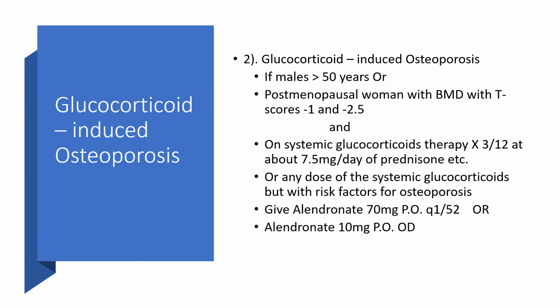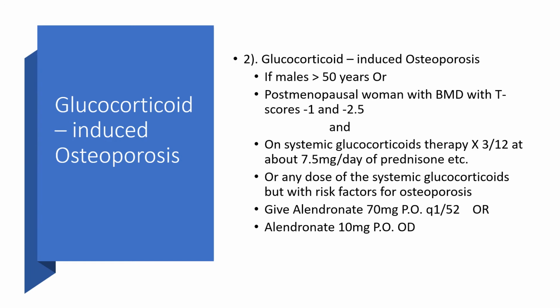In glucocorticoid-induced osteoporosis, if we are dealing with male patient greater than 50 years or postmenopausal women with bone mineral density within T-scores -1 and -2.5, and the individual is on systemic glucocorticoid therapy for greater than 3 months at about 7.5 mg per day of prednisone and so on, you can check my channel for the presentation on prednisone, please, or on any dose of the systemic glucocorticoid, but with the risk factors for osteoporosis, then we can give alendronate 70 mg per oral every week or alendronate 10 mg per oral once daily.